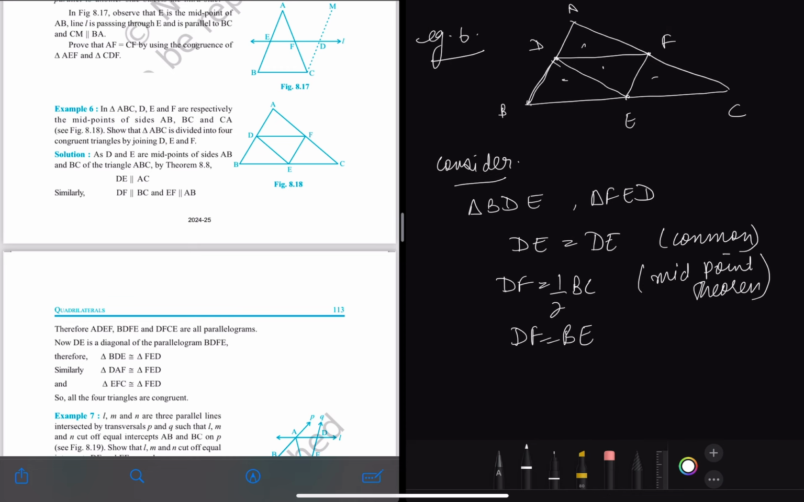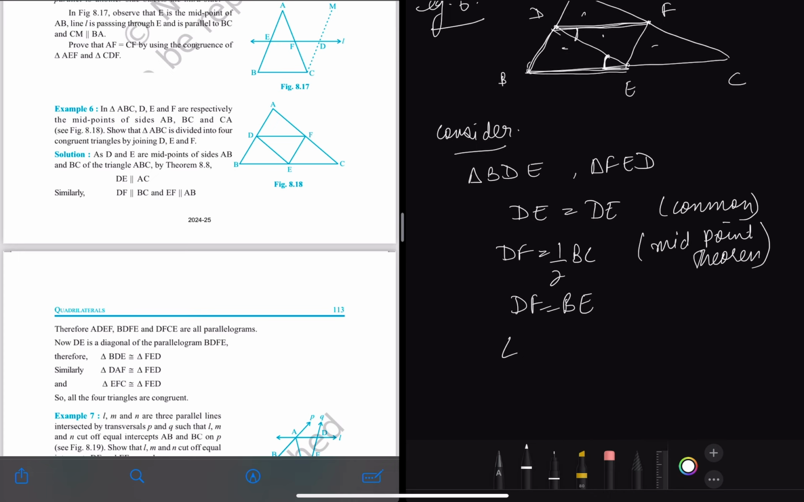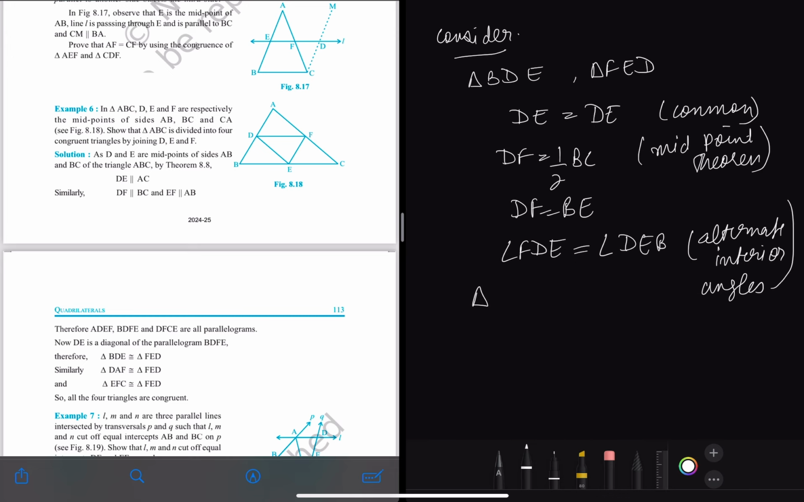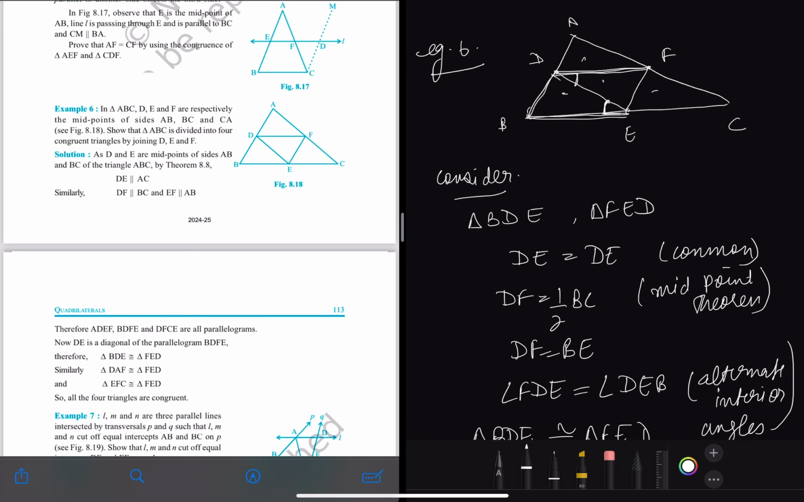Okay. And then we also have to consider the third one. So we know that this is parallel to this line. DF is parallel to BE via midpoint theorem. So this angle is equal to this angle. Okay. So we can say that angle FDE is equal to angle DEB. Why is this? Because of the alternate interior angles. So from here we can say that BDE is congruent to triangle FED. So similarly we can prove that the other two triangles are also congruent to FED.